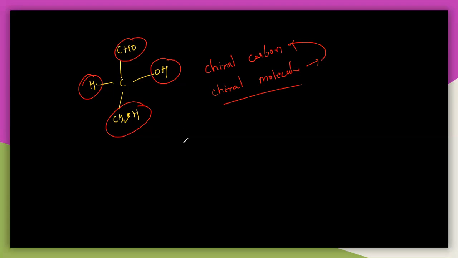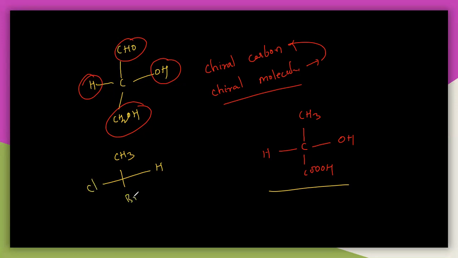So not only this, let us say another example: CH3, COOH, and here OH and here hydrogen. This is actually called lactic acid. This lactic acid also has four different groups. You can take CH3 and write anything here, like chlorine, bromine. This is also a chiral molecule. You can take a carbon and write fluorine, chlorine, bromine, iodine. This is also a chiral molecule. You can take anything like this.